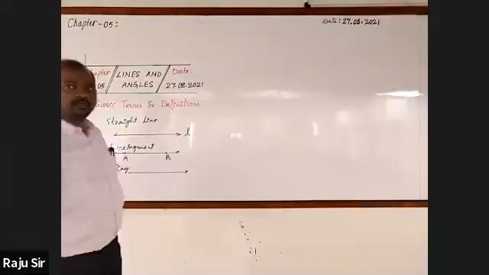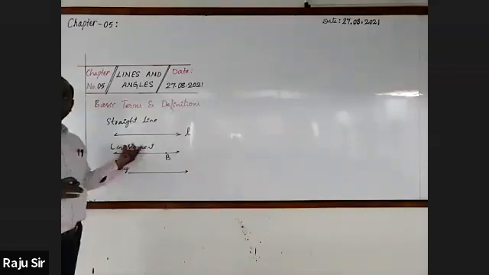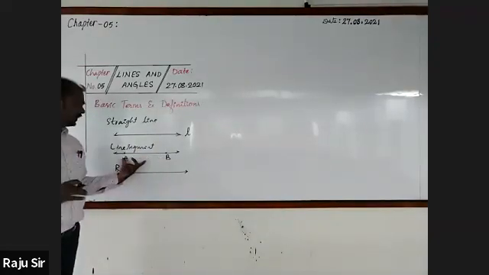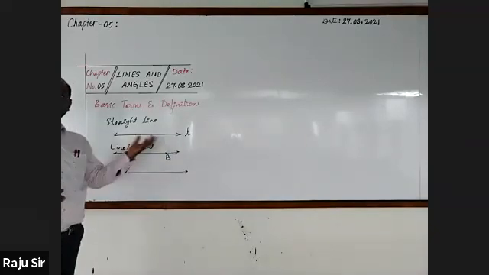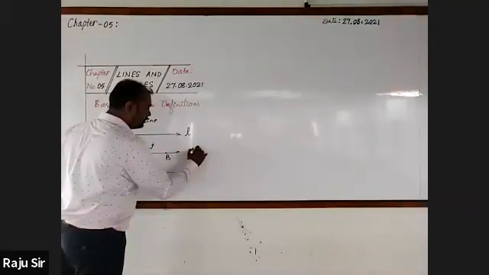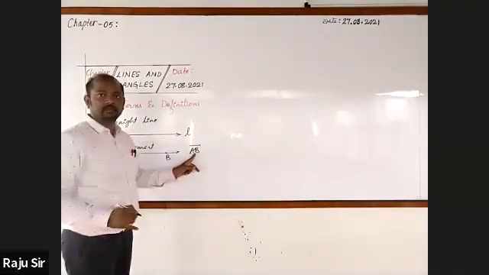Generally, a straight line is represented by a letter like L or alpha. If it is a particular line segment, we will take the two end points, and they are named as AB, BC, CP, PQ like this. Here, AB, if I write like this, it is a line segment.